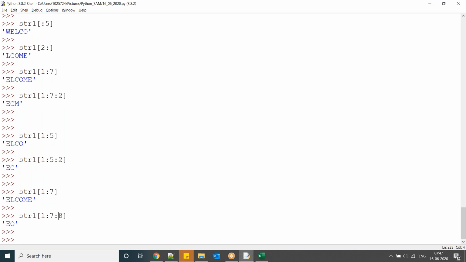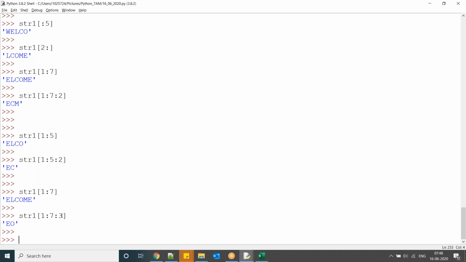Step size generally we are not much using. If you have to pick any alternative numbers or alternative characters of a string, there we can use it. Generally in our scripting and programming we are not much using it. For suppose, if you have a set of numbers and want to pick alternative numbers, there we use it, for example in bytes related operations. Generally in our scripting we are not using this one.